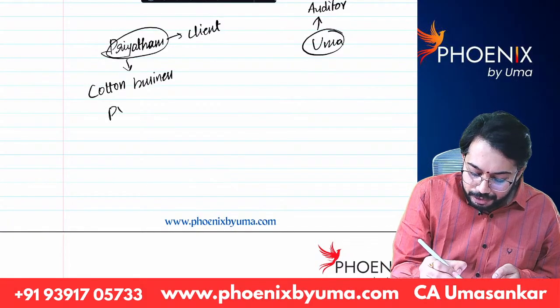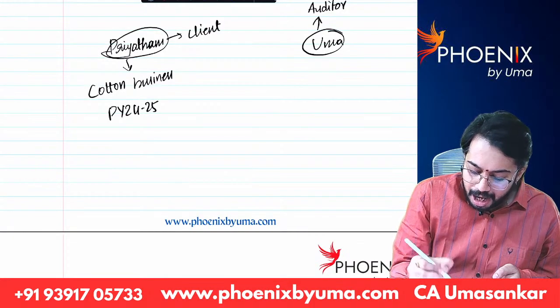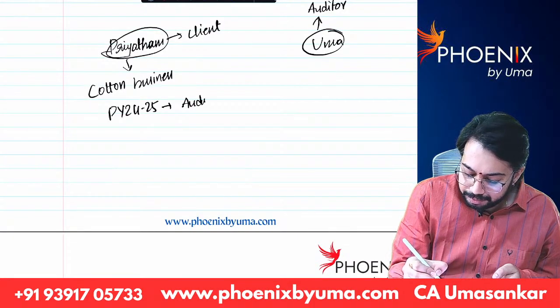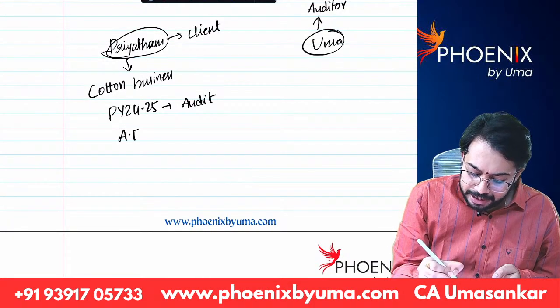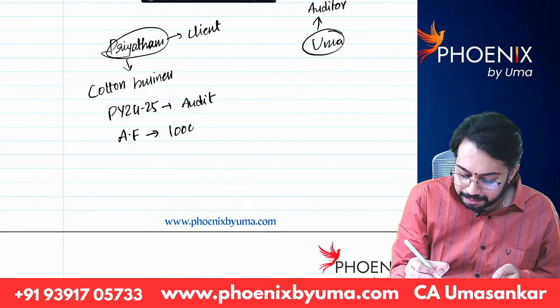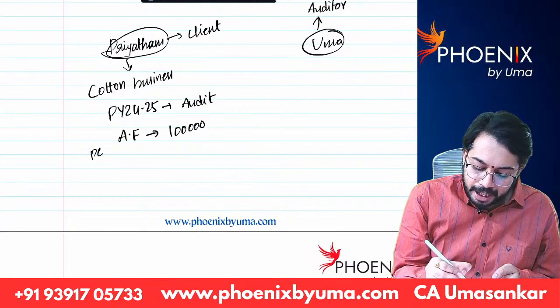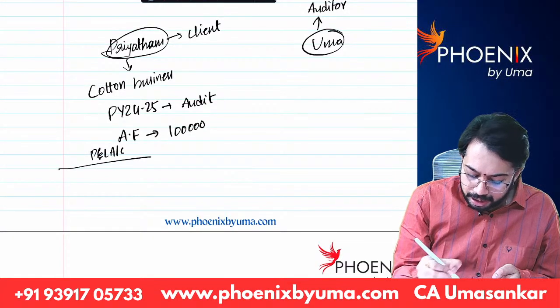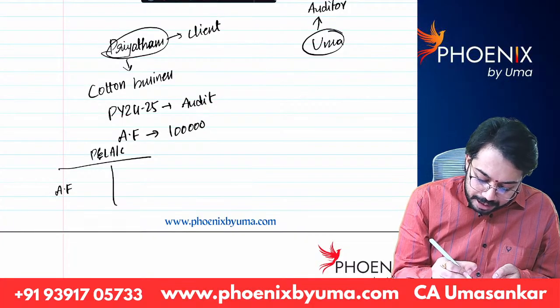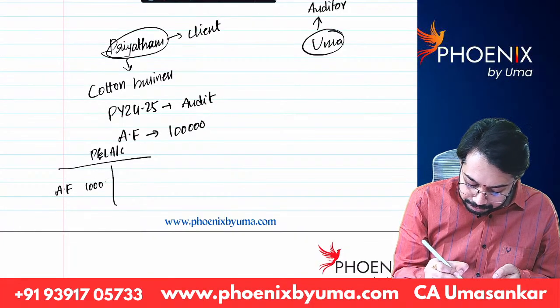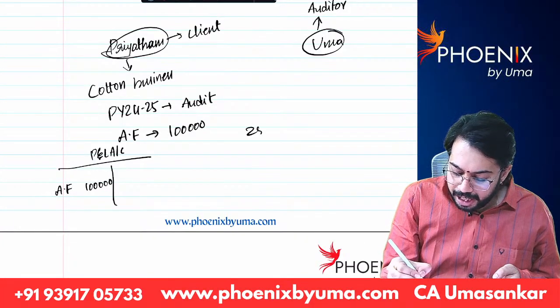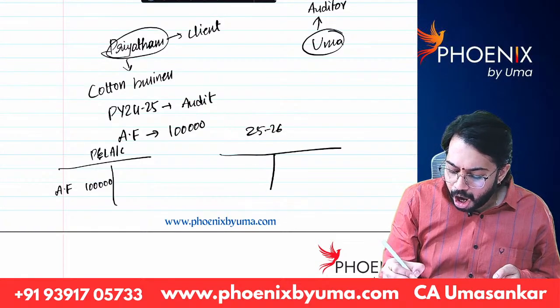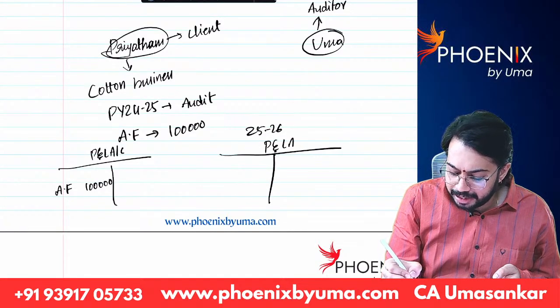For 24-25, I have done audit. I said my audit fees is 1 lakh rupees. So what Priyatam has done in P&L account, he has written audit fees 1 lakh rupees. On accrual basis this was recognized.